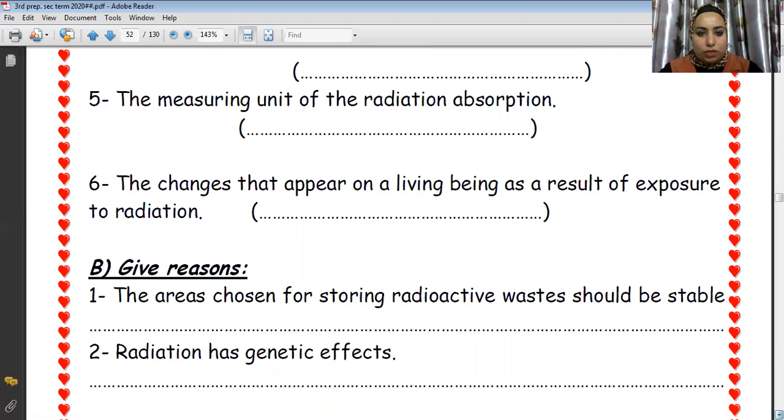What is the meaning of this question? This question needs us to describe the genetic effect. What is meant by genetic effect? Radiation has a genetic effect as it affects the composition of chromosomes that causes abnormal newborn babies.